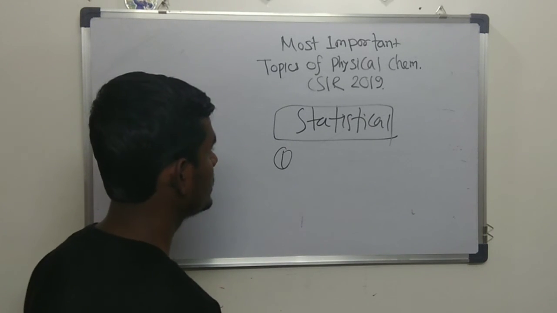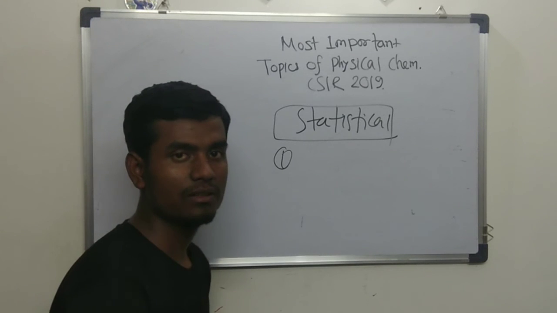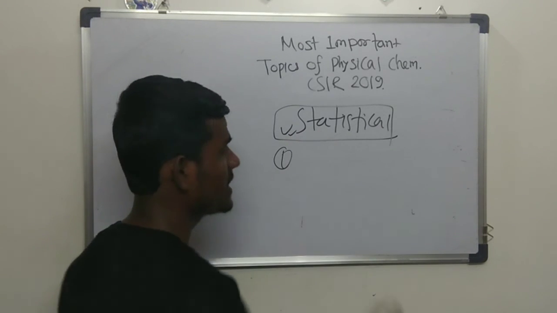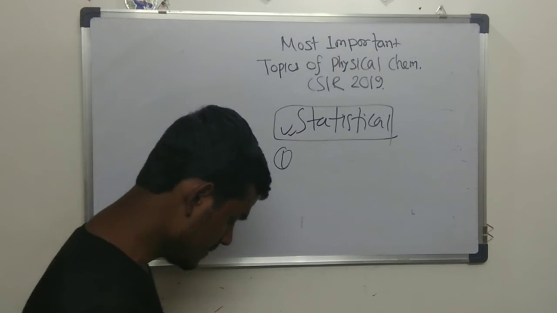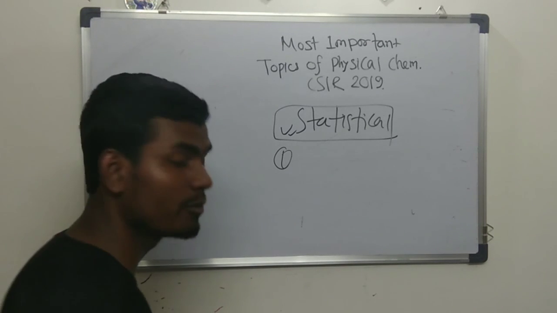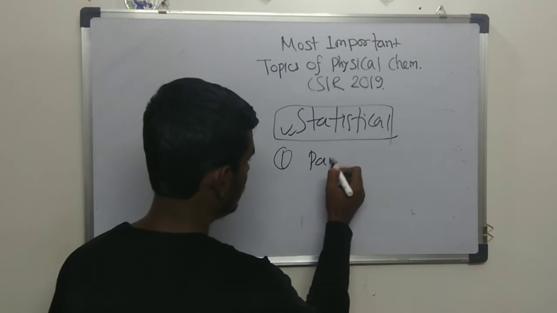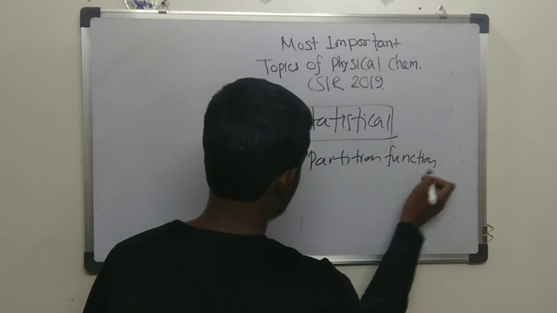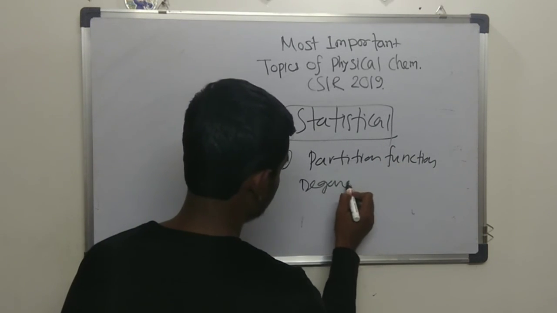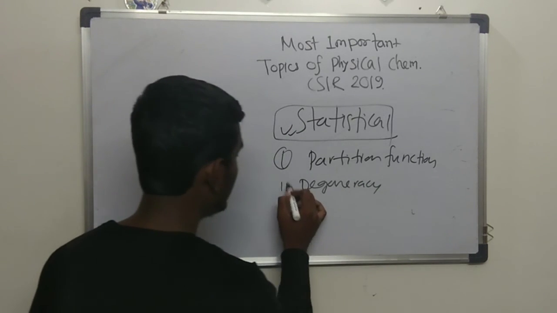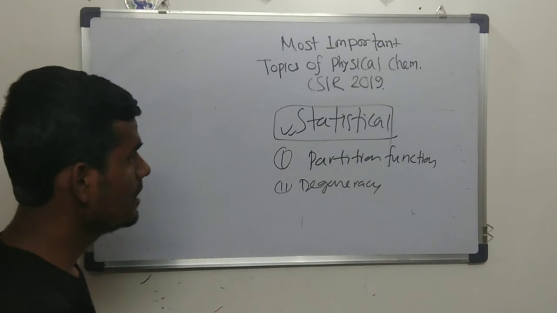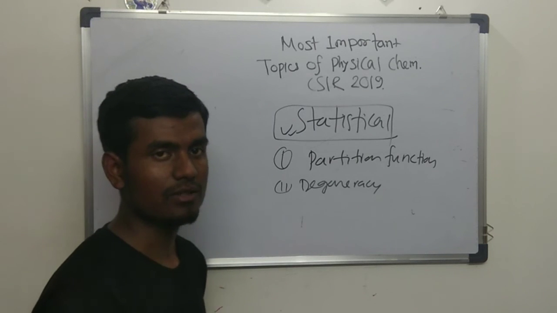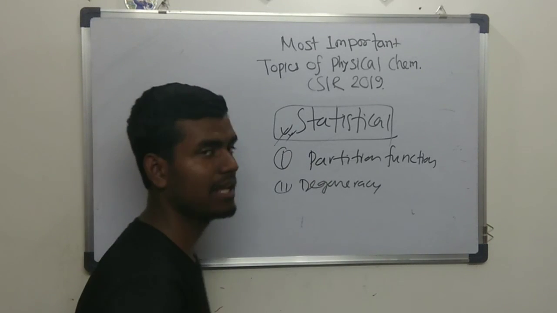What are the energies? Then the Boltzmann equation. These are the important points from a statistical point of view. Again, there is also the fraction of molecules, probability, and the partition function is the main point. Partition function, degeneracy, how many ways you can distribute some molecules in a given energy state. So these are the questions that come from statistical thermodynamics.